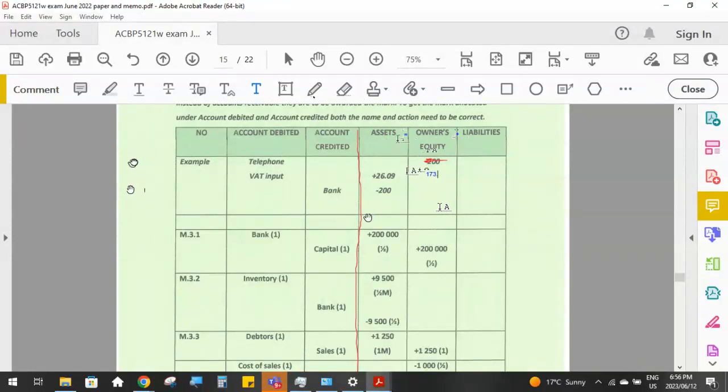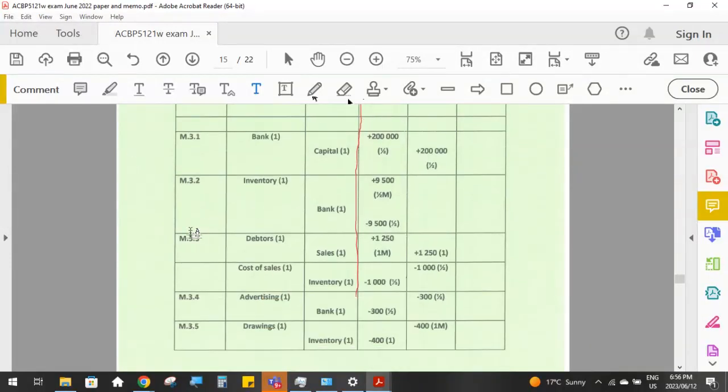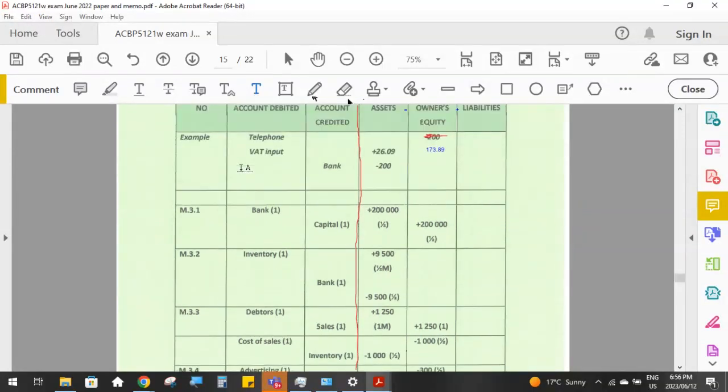On 73, 2, 3, 4, I don't know, something like that. Okay. So the account that's going to be debited is bank, because bank is an asset and that is increasing. The account that's going to be credited is capital, because capital is an owner's equity account. It's the proprietary account, and